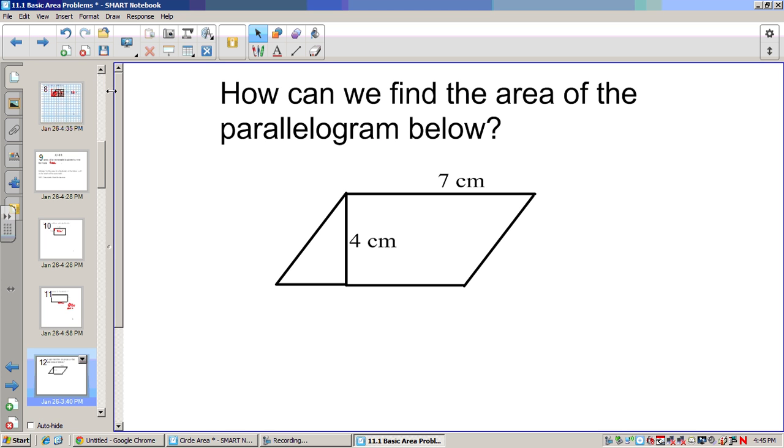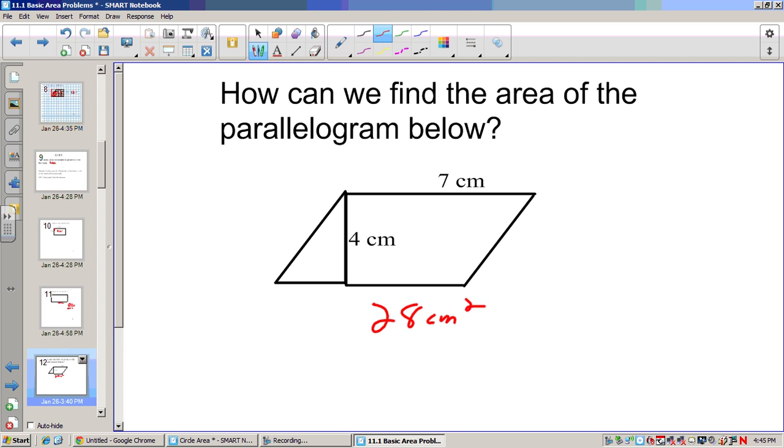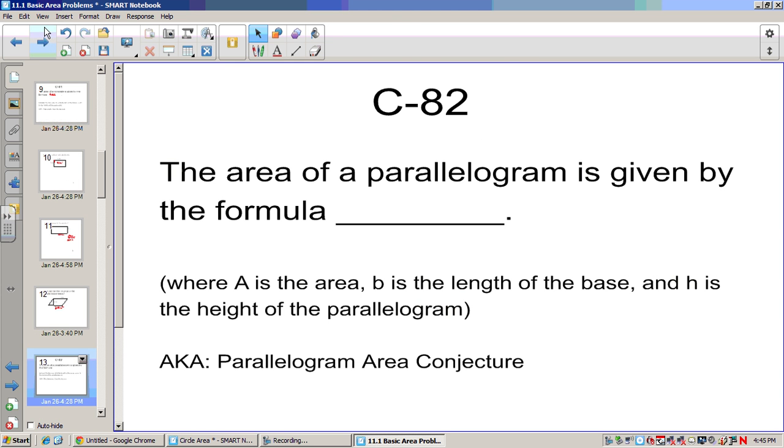Now how could we find the area of this rectangle below, or parallelogram? Well, if I would cut this off and put it over here, notice how that would just create a rectangle, where this would be 7 and the height would be 4. So if I return it to its original place, finding the area of a parallelogram is the same as finding the area of a rectangle. Just 4 times 7, which is 28 centimeters squared. So the area of a parallelogram is given by the formula base times height.